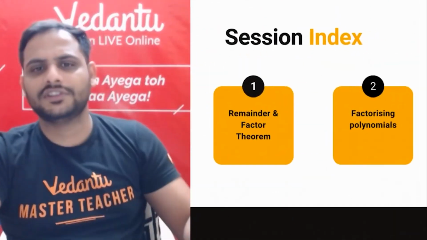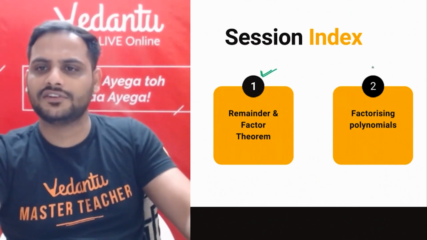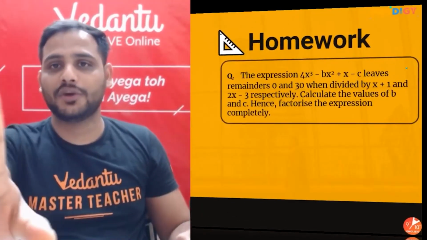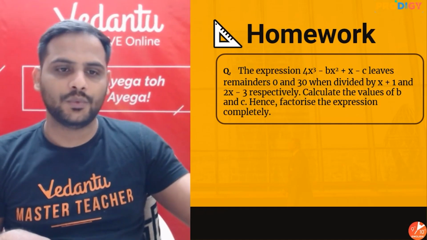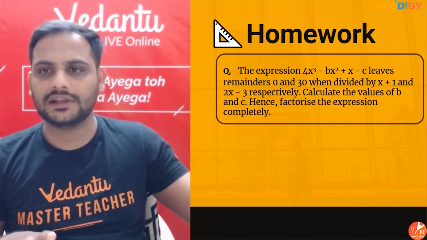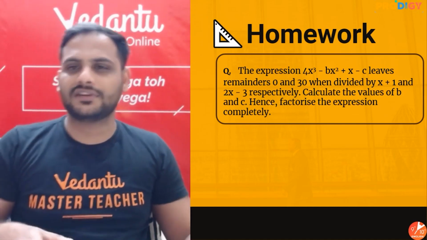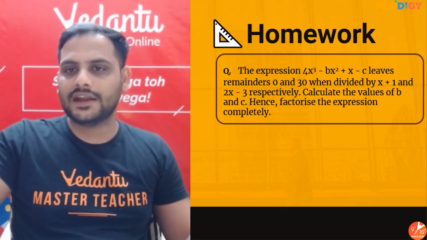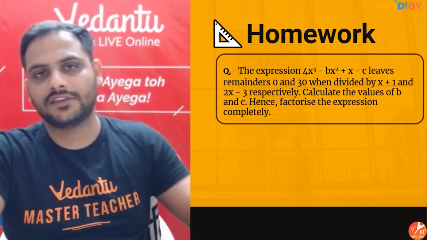Alright, bacho. So with this, we have finished our factorization topic. I am giving you one homework question. Please don't forget to solve this question. What is this question saying? The expression leaves remainder 0 and 30 when divided by x plus 1 and 2x minus 3. Calculate the value of b and c and hence factorize the expression.